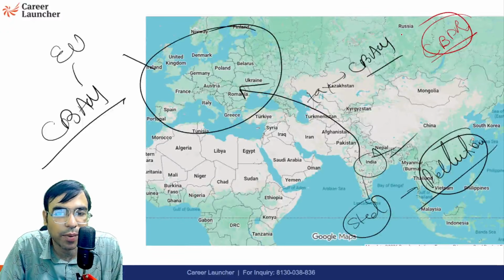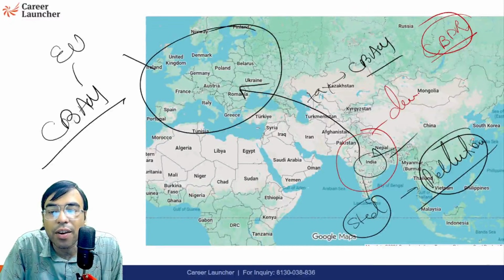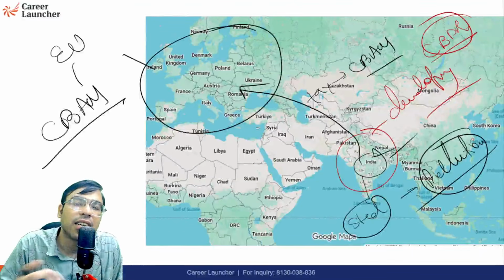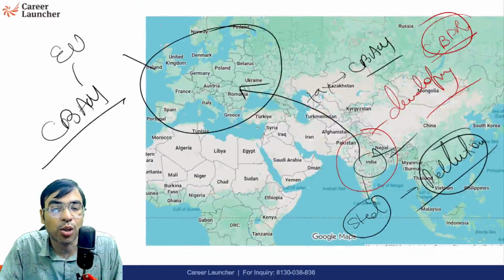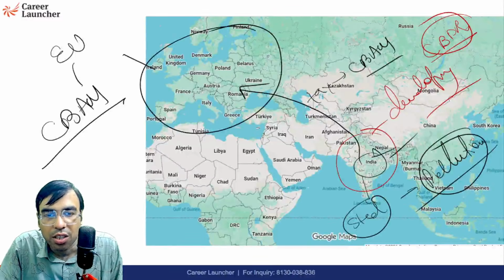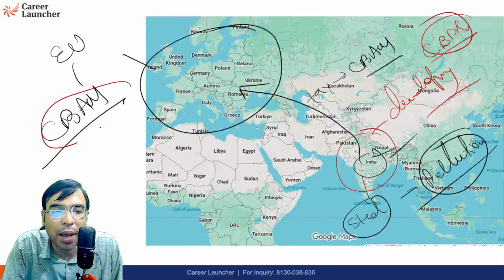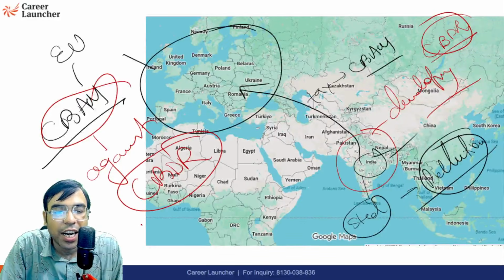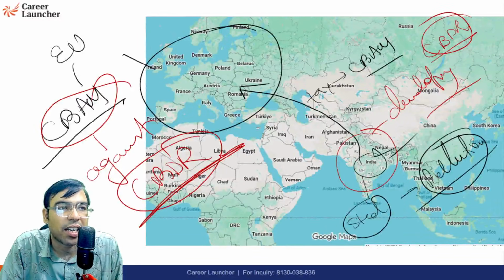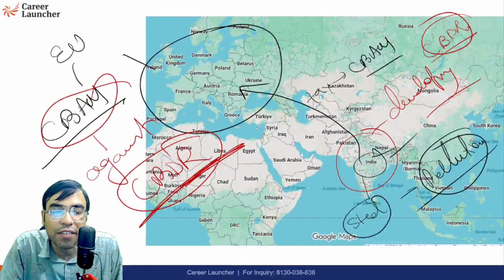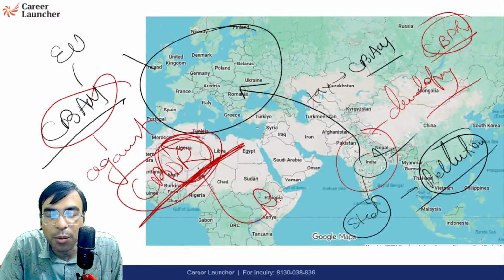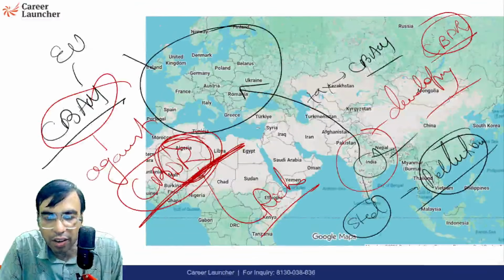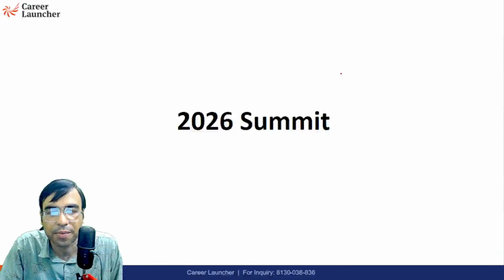Common but differentiated responsibility. Of course, India is a developing country, so when India produces anything, it will cause more pollution compared to other developed nations. They have already done so much pollution in the past, they have become developed, they have more advanced technologies. India will take some time to reach that. So from this logic, CBAM is against the idea of common but differentiated responsibility. It means that every country has the responsibility to protect the environment, but the responsibility is differentiated: the rich or developed countries have more responsibility to protect the environment as compared to developing nations. That is what you should know.